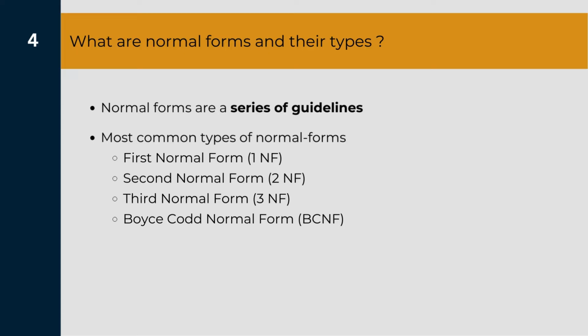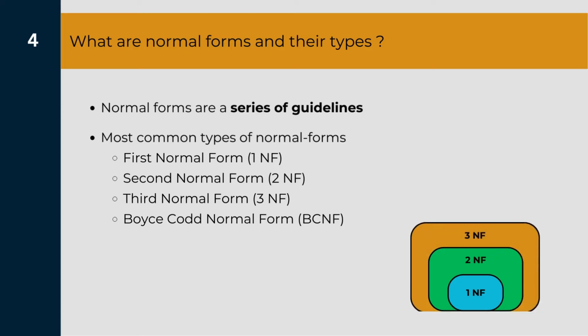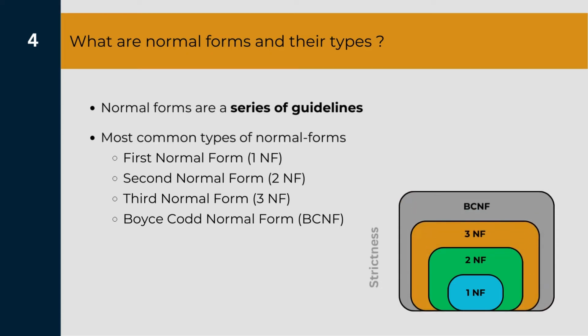Further, the important thing to remember about these normal forms is that each of the normal forms is built on top of the other. By that I mean, whenever we have a second normal form guideline that we must follow, there is a condition that we must follow the first normal form, only then can the conditions of second normal form be applied, and so on for third and fourth normal form. In other words, we can say the strictness of these conditions increases when we go from first normal form to Boyce-Codd normal form. Now if you want to learn more about the conditions that are used in these normal forms, you can click on this video and learn them.